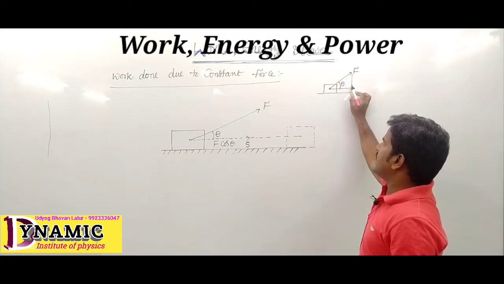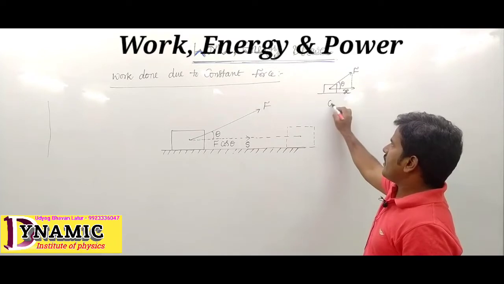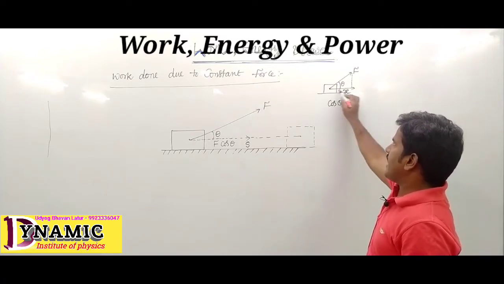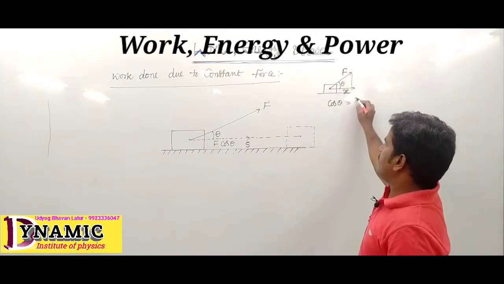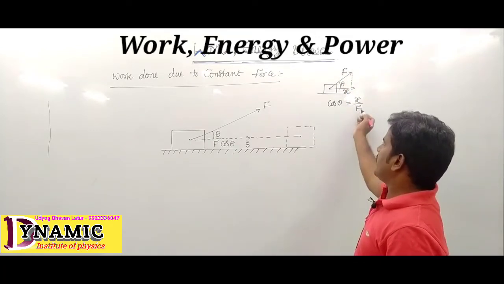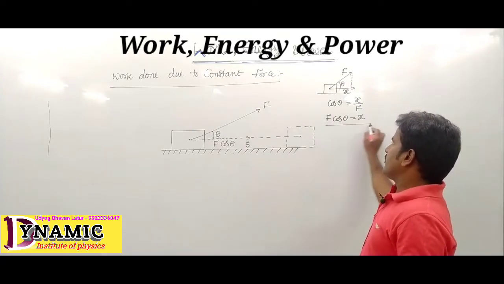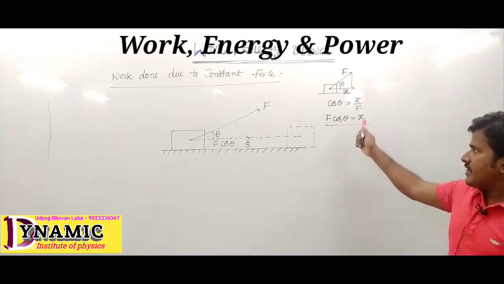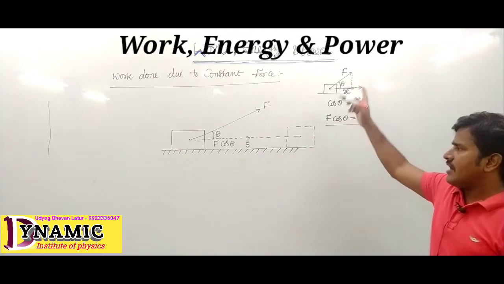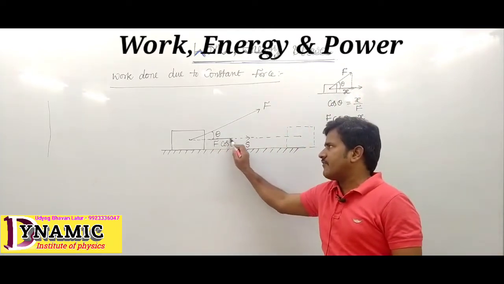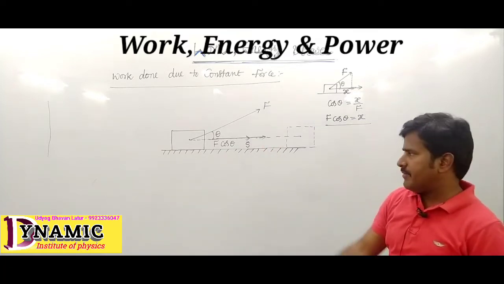Then we consider a right angle triangle. Here cos theta is written as adjacent upon hypotenuse, that is X upon F, so F cos theta is written as X. X is the force along the X direction. The force along the X direction becomes F cos theta, and the displacement is also in the same direction.